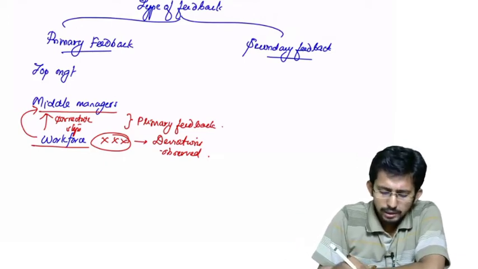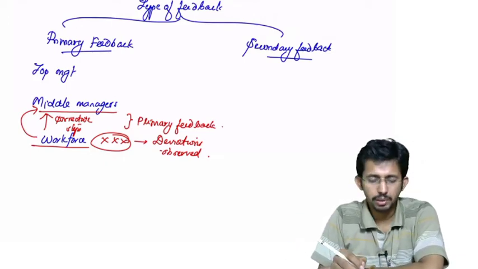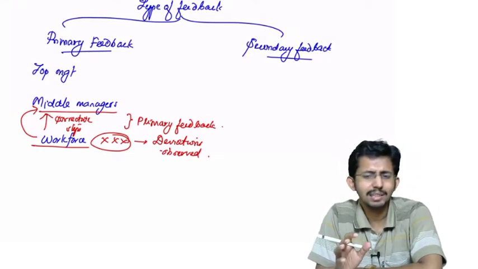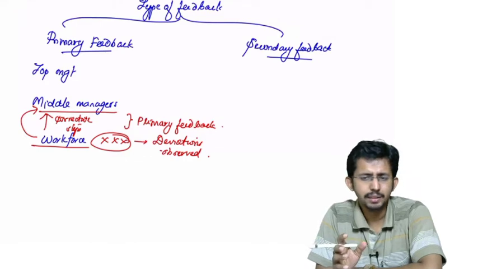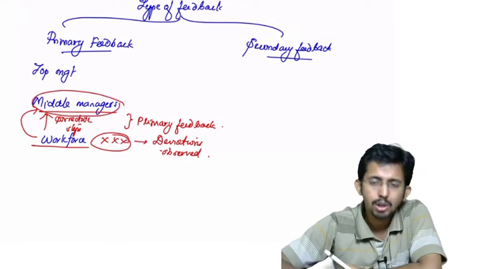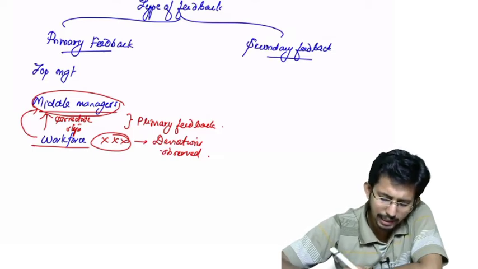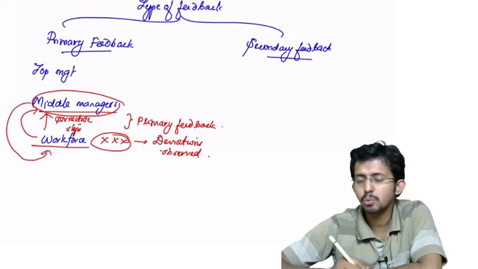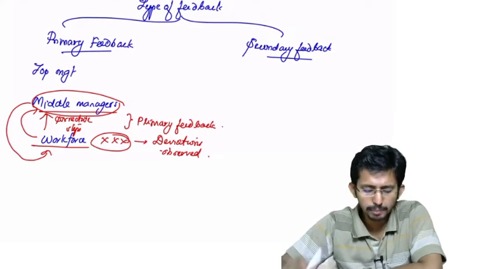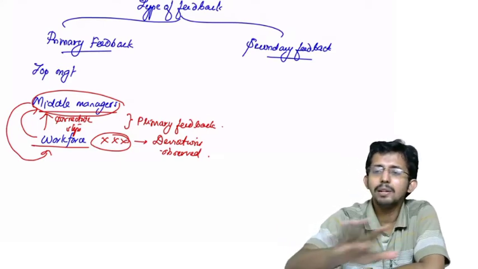Primary feedback. Okay, the feedback received by middle managers from the workforce is what is known as primary feedback. Now, suppose there is a variance reported. The middle managers analyze the variance and say, okay, this is not too significant, and can be corrected at the level of middle managers itself. So they immediately gave proper instructions to the workforce to prevent such variances in future. Okay, that is what middle managers did.